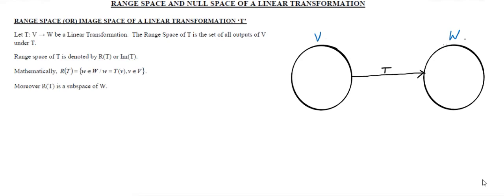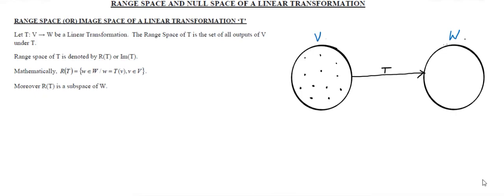It's very simple. In V you can have many input elements, no doubt in that. You can have infinite elements also. Here also you will be having many elements.